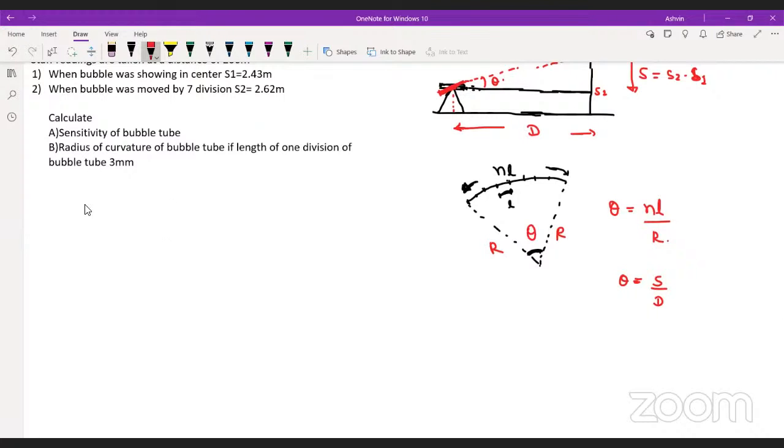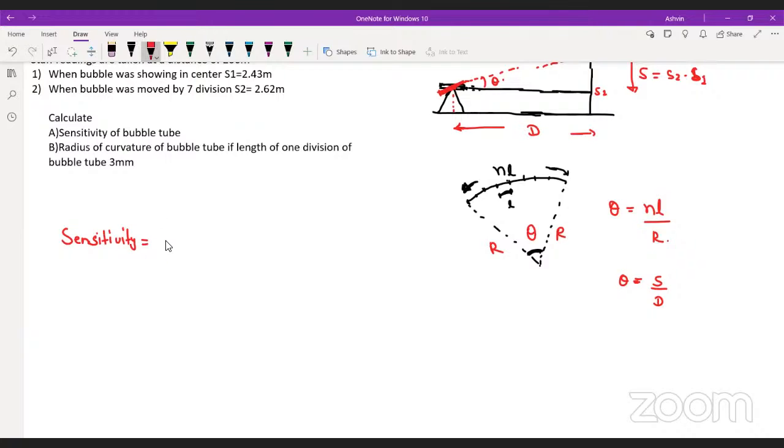Now if I have to explain this sensitivity thing, what is sensitivity?